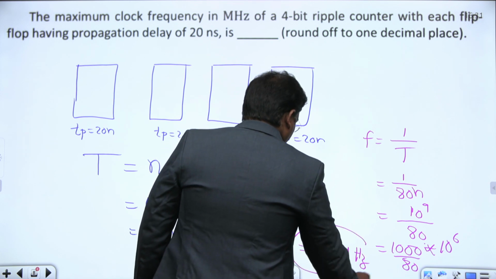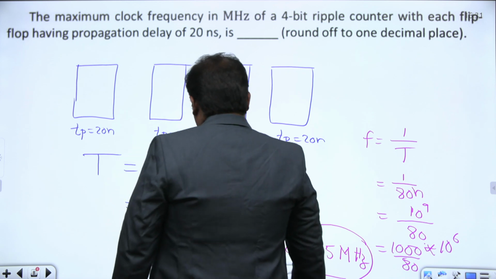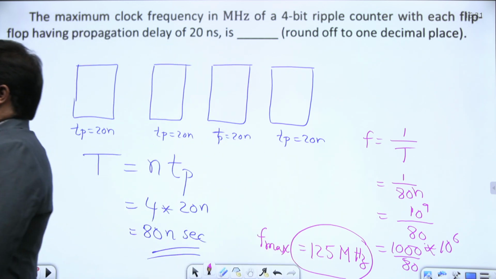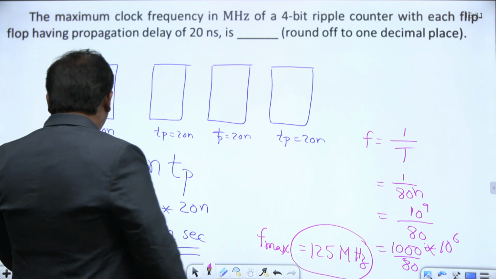That's the maximum clock frequency, F maximum. The maximum clock frequency is nothing but 125 megahertz. Done. Let's move on to the next question.